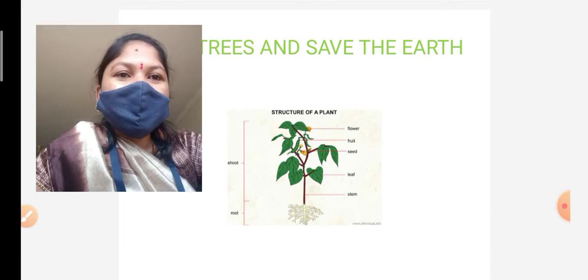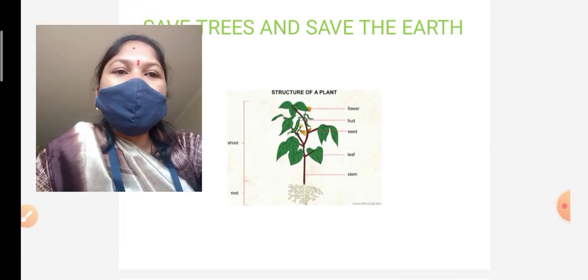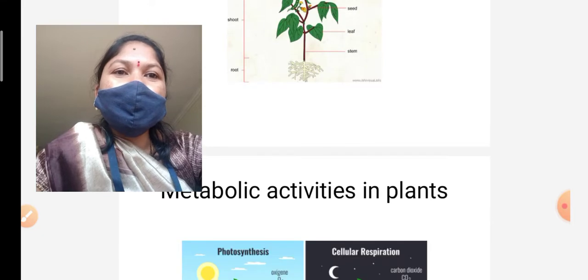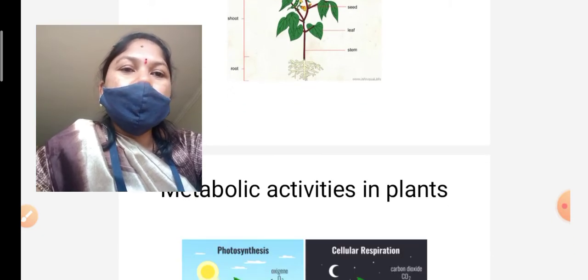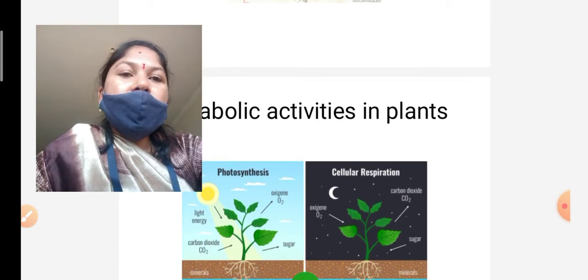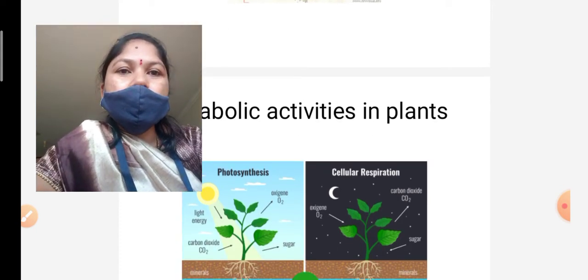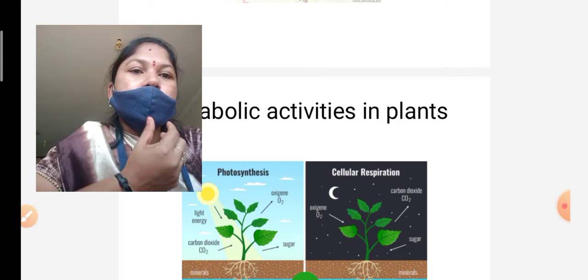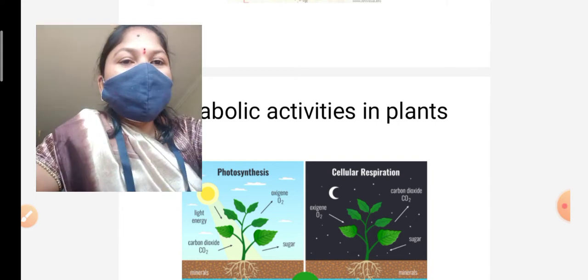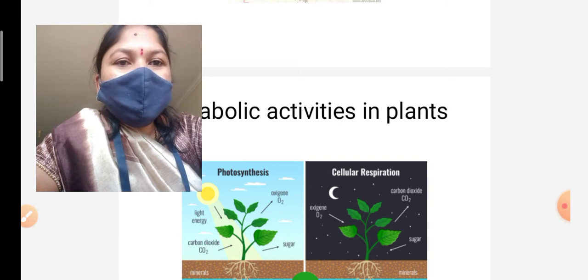Plants are very important in our entire life. In plants, so many metabolic activities are going on. Of those, the main two metabolic activities to be explained here are photosynthesis and cellular respiration. We are already very familiar with that.